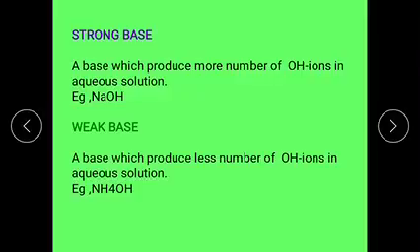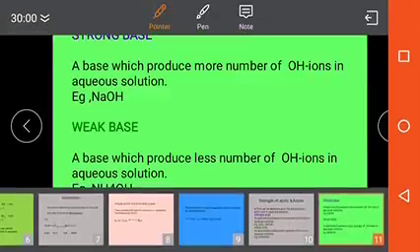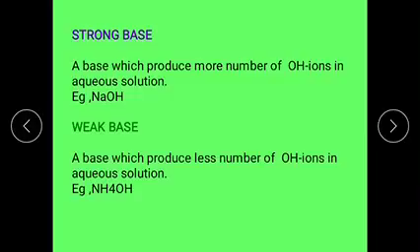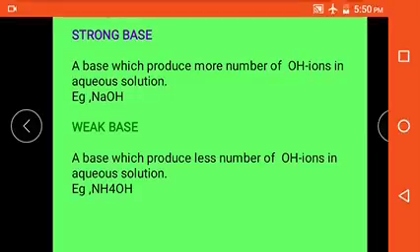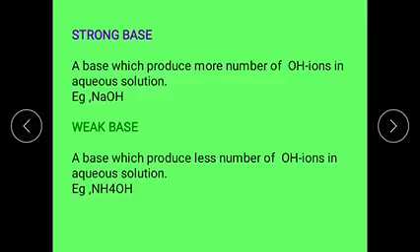Examples for the strong base. These are bases that ionize completely when dissolved in water and give a large number of OH minus ions.